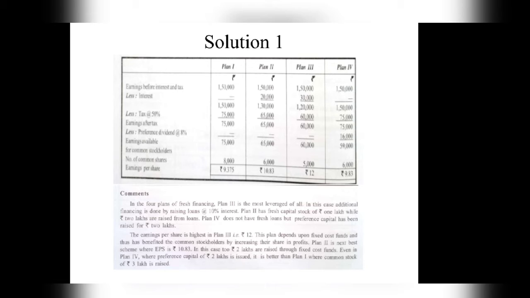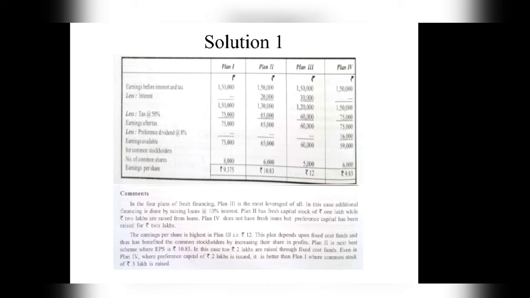So when we are solving this example, we need to find out the earnings per share, EPS. For that sake, we'll have to prepare this type of statement where there will be one particulars column. Then as many plans as there are, that many columns we'll have to make. In this case, there are four plans. So plan 1, plan 2, plan 3 and plan 4.